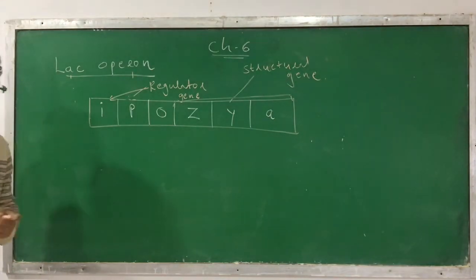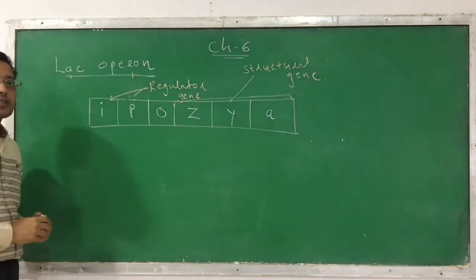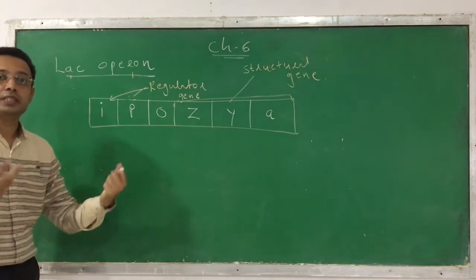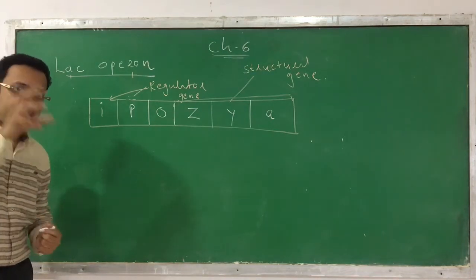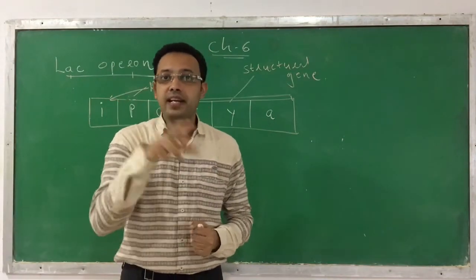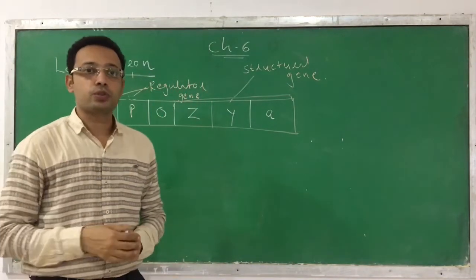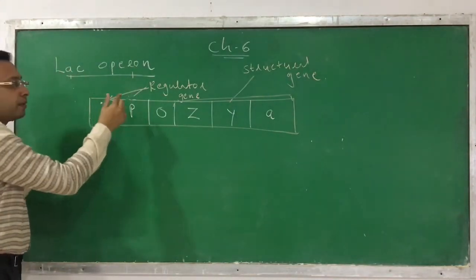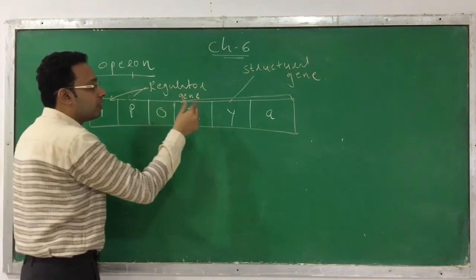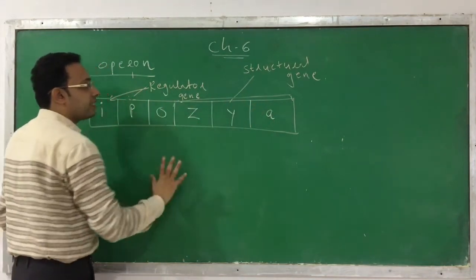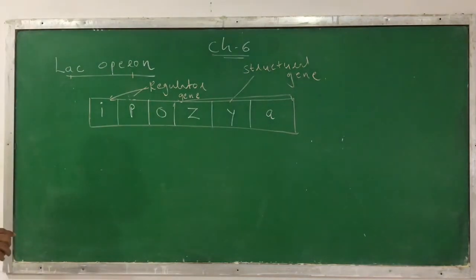So now what is going to happen? There are two conditions. The first condition is when lactose is absent, and the other condition is when lactose is present. When lactose is present, the enzyme should be produced, and when lactose is absent, the enzyme is not produced. So you should know the basic structure. It consists of I, P, O, Z, Y, A. Z, Y, A are responsible for the structural genes.